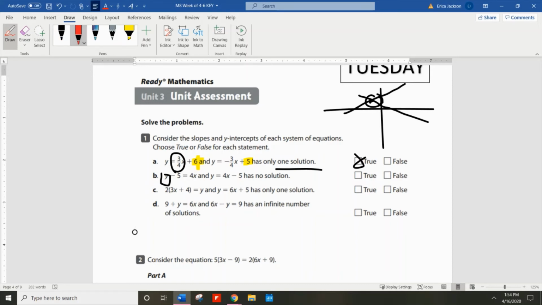So if I have an equation that looks like this, or a linear function, that's the line of it, and then I have another one with the same slope, a different y-intercept because they have to start in different spots, that means that they're parallel. So that means they're never going to intersect, going to have no solutions, okay? If something has an infinite number of solutions, that means that it is literally the same exact equation, the same exact line.